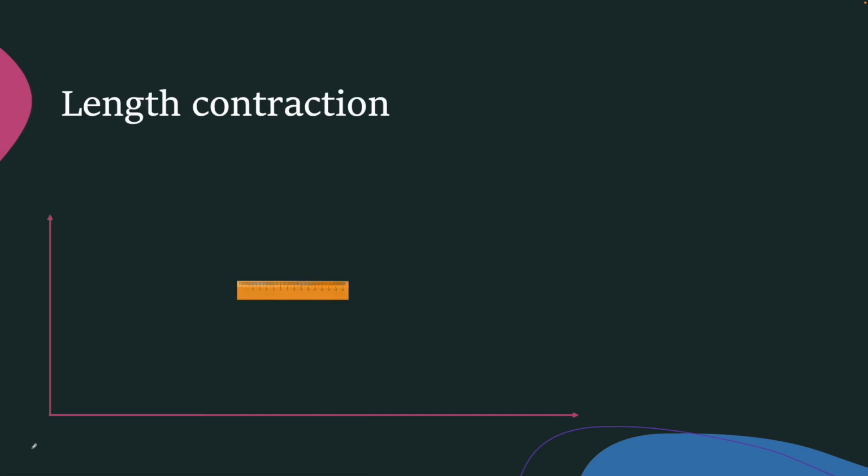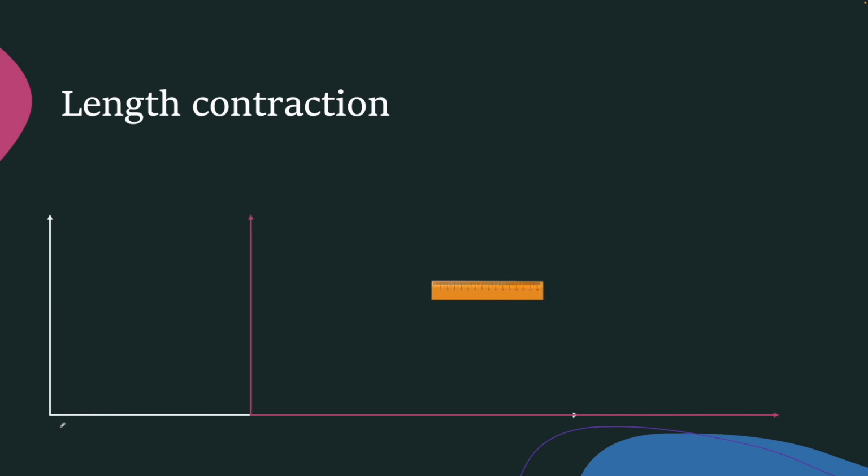The second relativistic effect is called length contraction. Say a ruler is fixed inside the rocket and the rocket is moving with constant speed. You can see the ruler is at rest with respect to the moving frame S prime, whereas it is in motion with respect to the frame S. I'm assuming the frame S to be the Earth and the moving frame S prime to be the rocket.